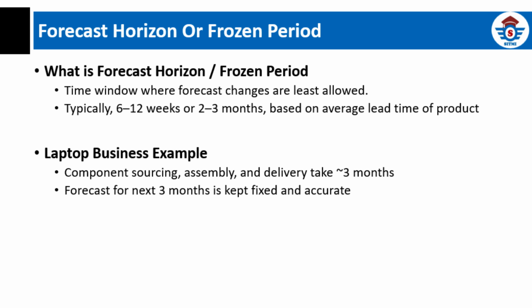Let us take a simple laptop business example to understand this better. Assume that the standard lead time to procure components, assemble laptops, and deliver them to customers is around 2 to 3 months. Because of this lead time, the company decides to keep a forecast horizon of 3 months. This means that demand for the next 3 months must be kept more accurate and more stable. In this period, demand planners should normally avoid changing the forecast unless there is a major and unavoidable business reason.